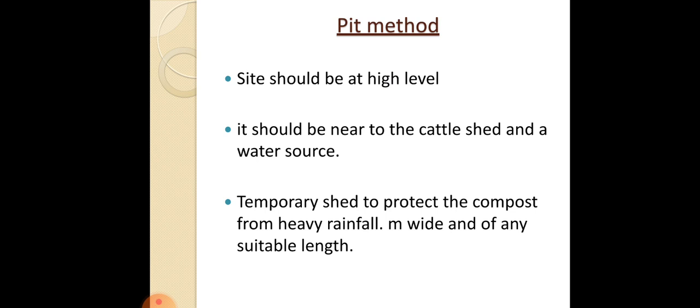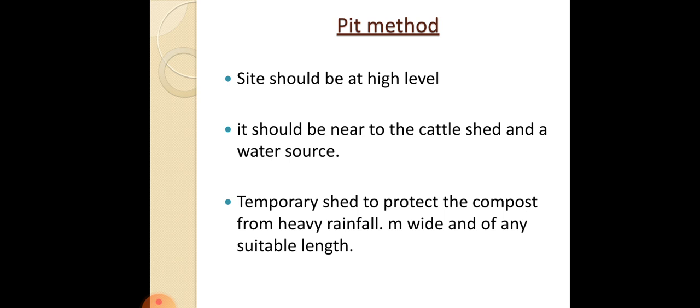As I said, the waste will be laid in layers, so the site should be very near to the cattle shed, and a temporary shed may be constructed over it to protect the compost from heavy rainfall.